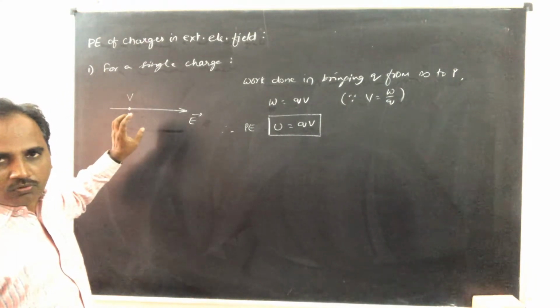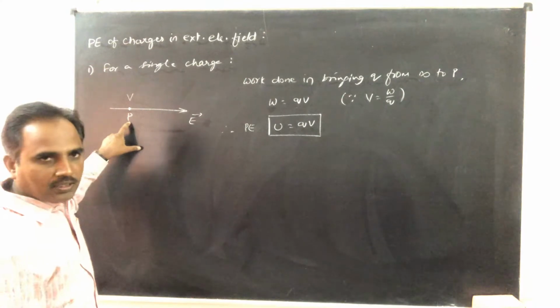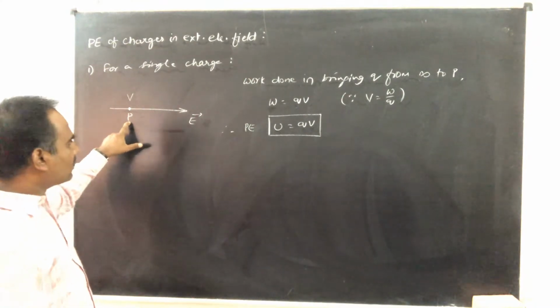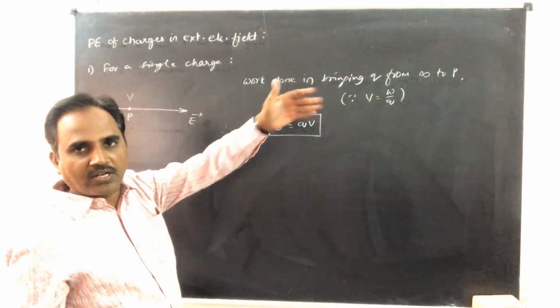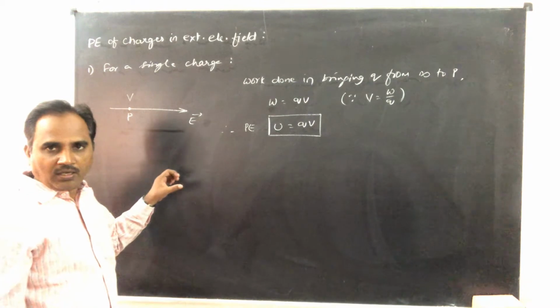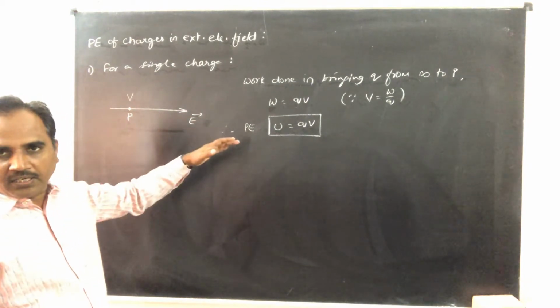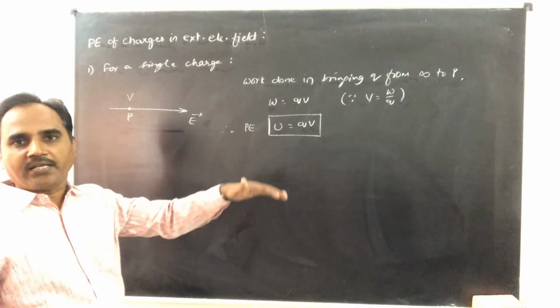Suppose you leave the charge Q from the point P. Because of the force acting on the charge, it moves up to infinity along the direction of electric field. So in moving from P to infinity, the potential energy of the charge converts into kinetic energy.